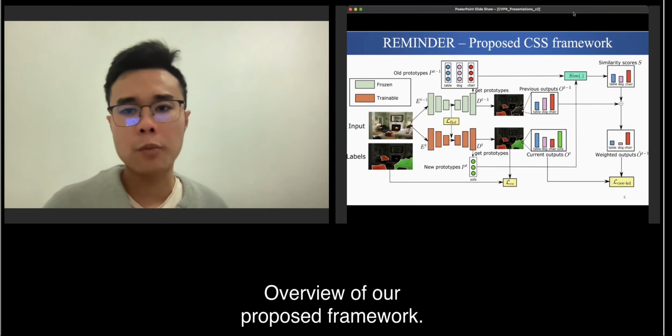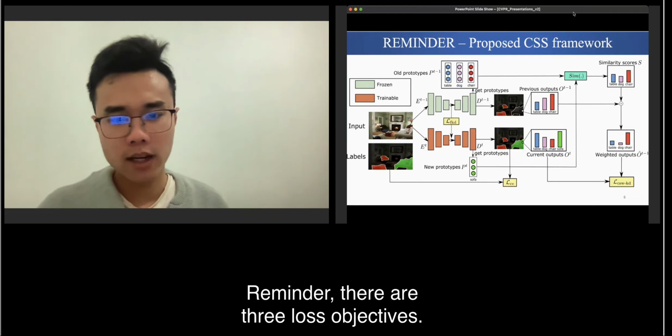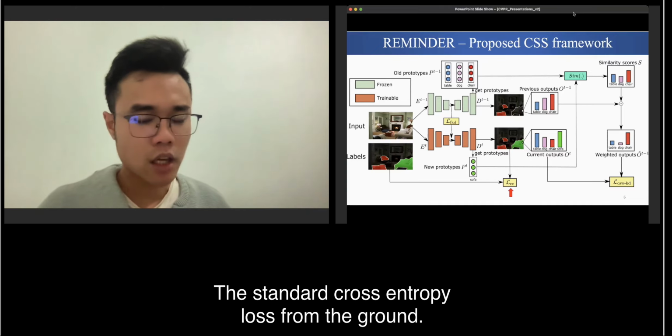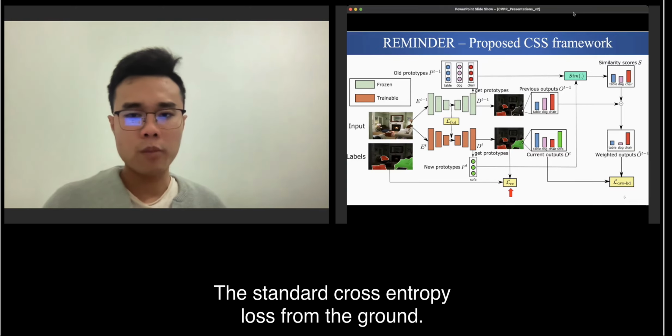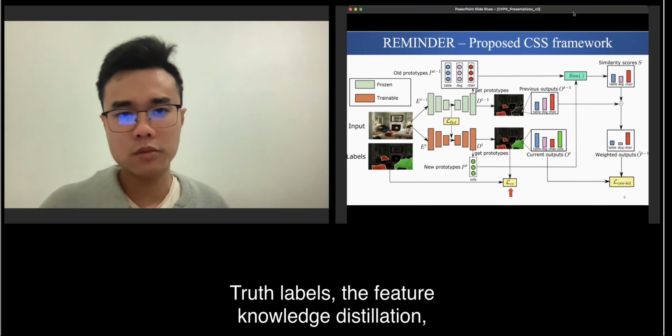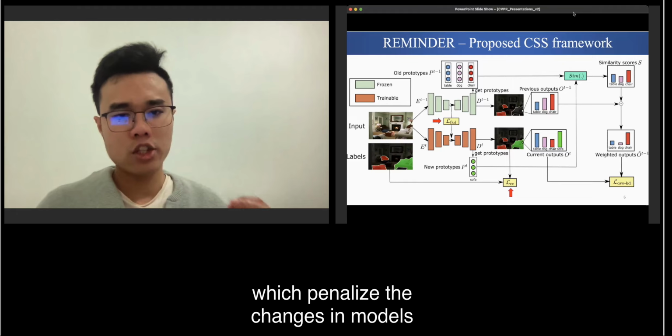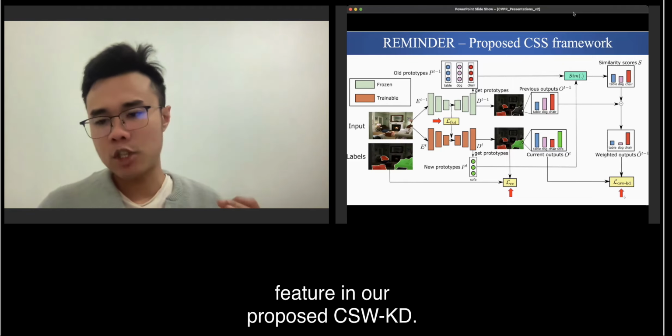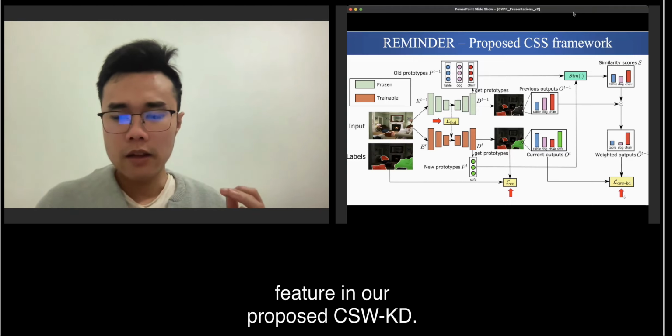Here's the overview of our proposed framework, REMINDER. There are three loss objectives. The standard cross entropy loss from the ground truth labels. The feature knowledge distillation, which penalizes the changes in the model's features. And our proposed CSW-KD.